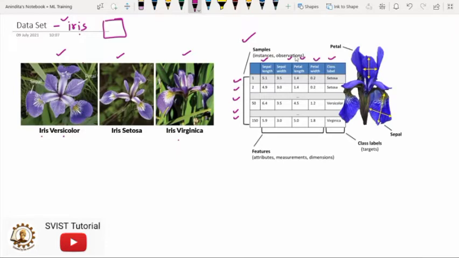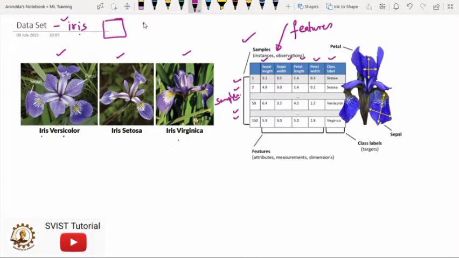The first point you have to understand is that the columns are mainly known as features, and the rows are known as samples. So any data set will have two parts, features and samples.